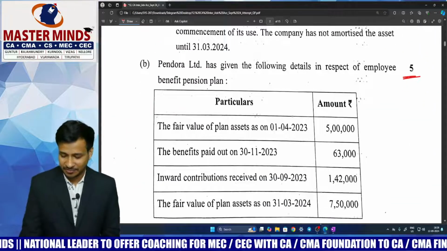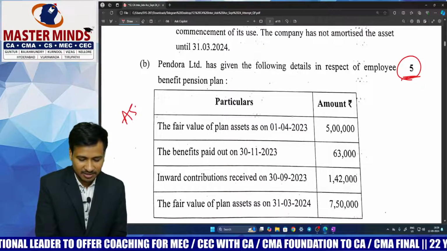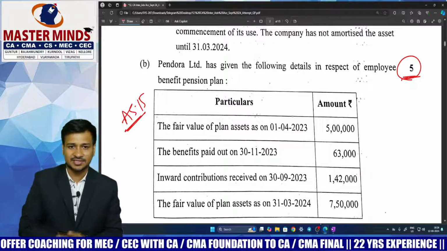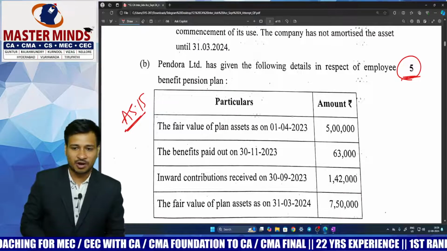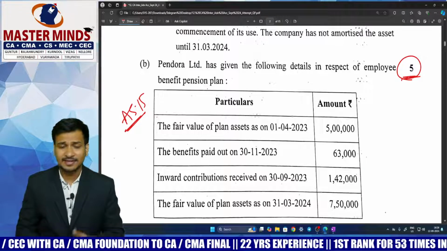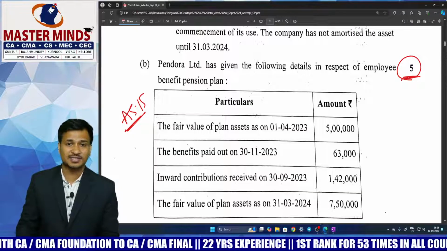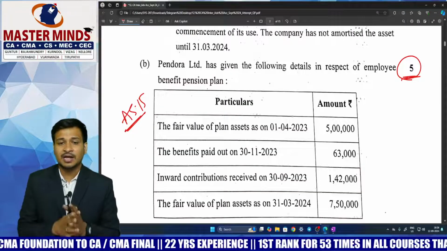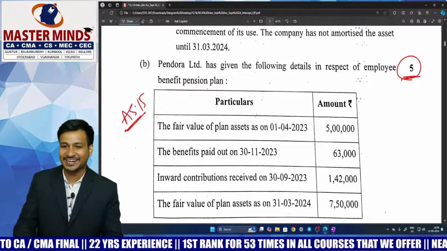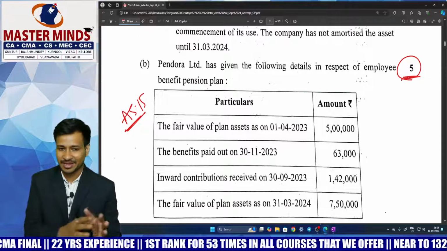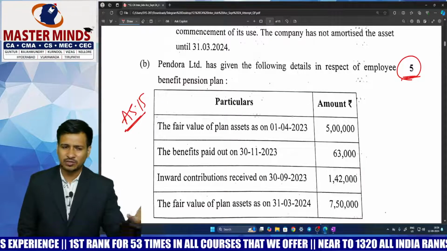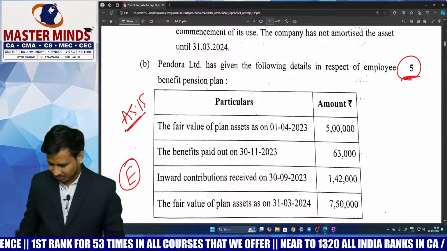Coming to question number 1b, this is for 5 marks from Accounting Standard 15. Of course, as we suggested a strategy in yesterday's session, the day before examination strategy, it is all about the newly added standards: AS 15, AS 28 and AS 25. Initially, we asked you to prepare the illustrations given directly from the institute material, and we did not ask you to concentrate on the provisions. As per our suggested strategy, you have got a direct question, just with a change of numbers, a copy paste question. Those students who left it for choice can't answer, but those students who have prepared AS 15 can happily write it, and it's an easy question.